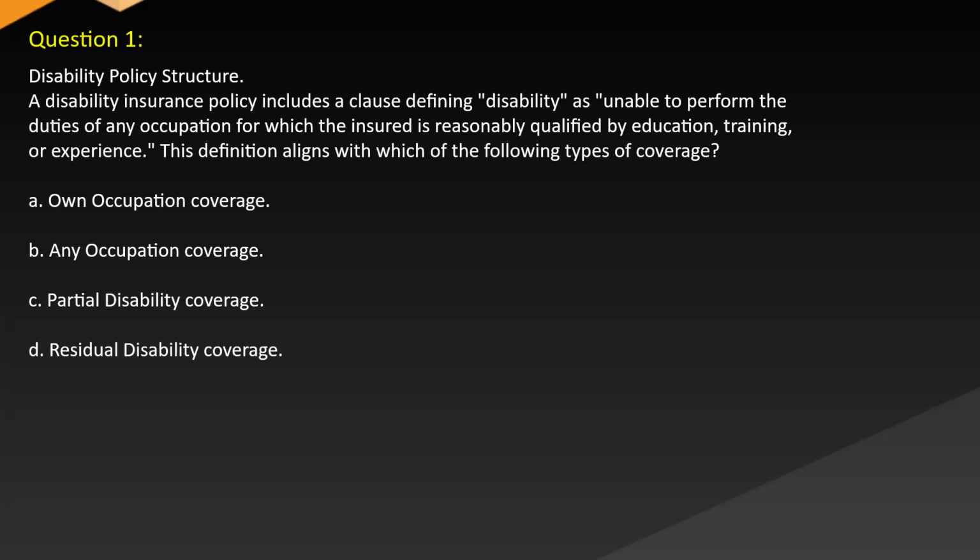Question 1. Disability policy structure. A disability insurance policy includes a clause defining a disability as unable to perform the duties of any occupation for which the insured is reasonably qualified by education, training, or experience. This definition aligns with which of the following types of coverage?